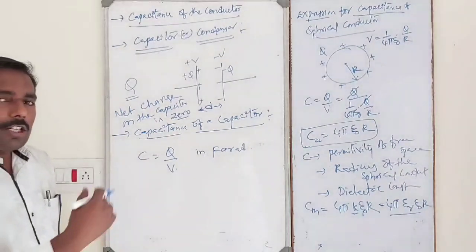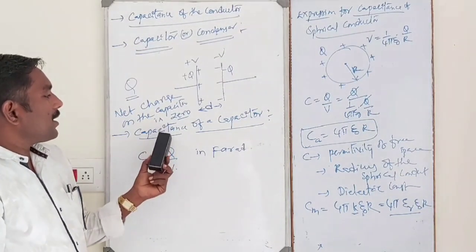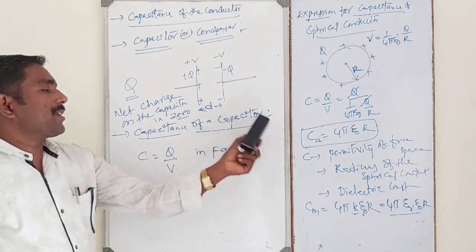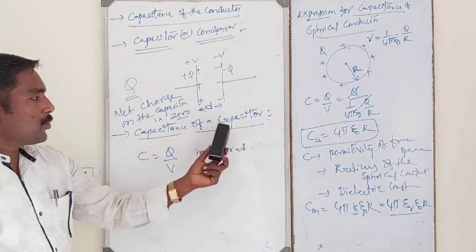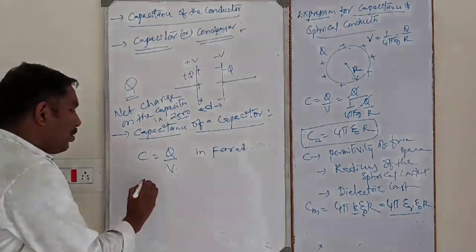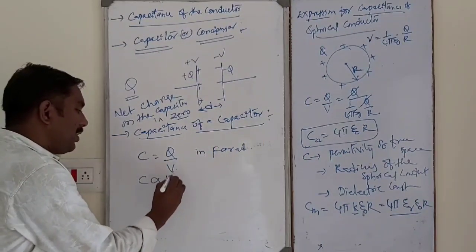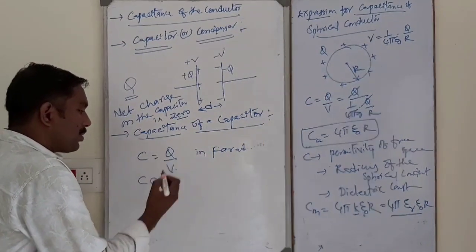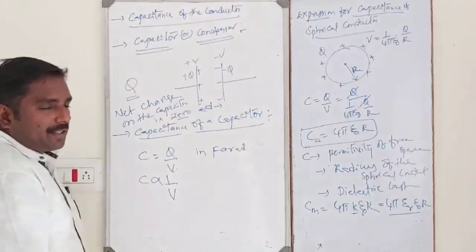What principle does a capacitor work on? The capacitance of the capacitor is inversely proportional to the potential difference between the plates.